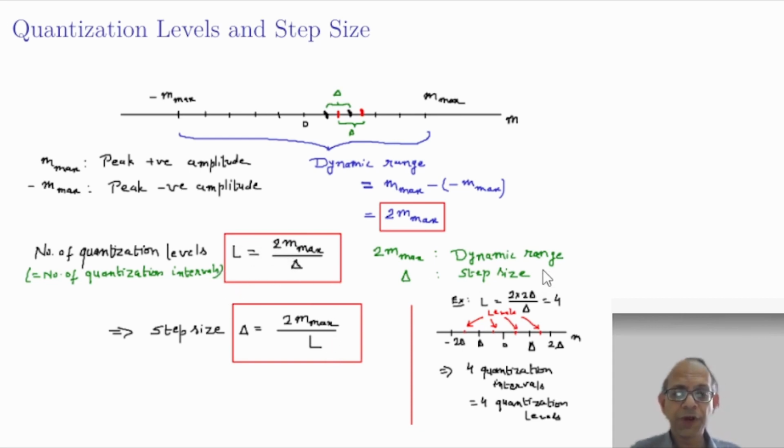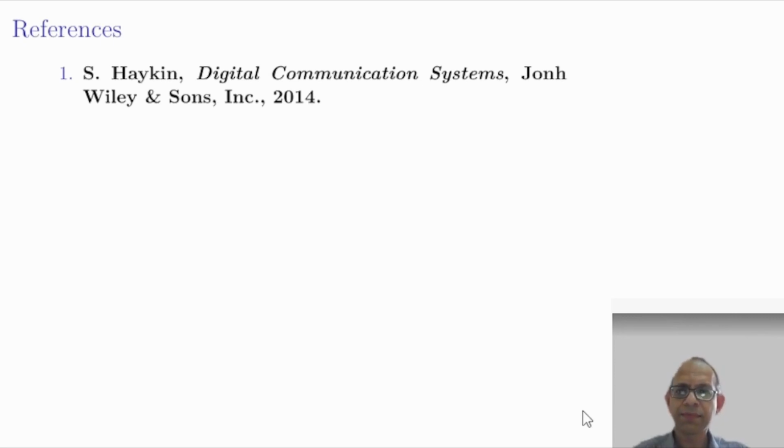Suppose we talk about a quantizer which is used to quantize a signal with range from minus 2 delta to plus 2 delta, that is, its dynamic range is 2 times 2 delta, that is 4 delta, and the step size is delta. So 4 delta by delta equals 4. So there are 4 quantization levels, as we have seen in the example already. That's all for this lecture. Thank you.